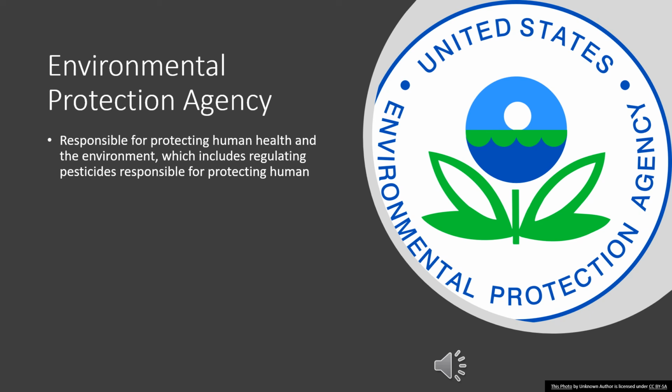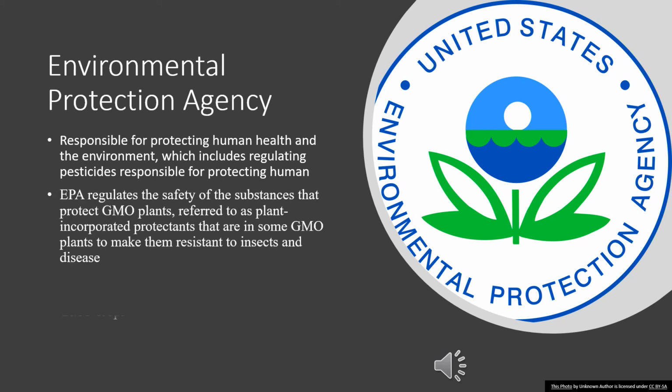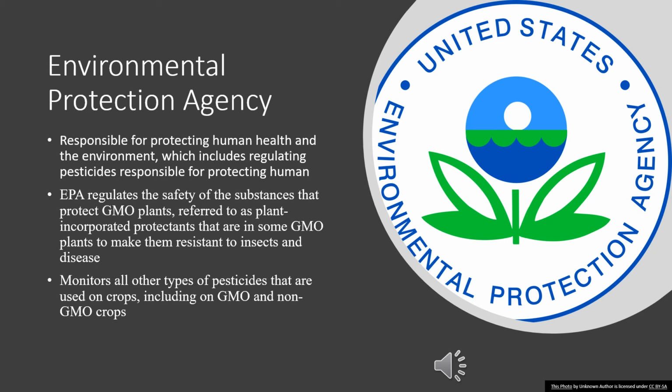It's not just the FDA that is involved in the creation and regulation of genetically modified organisms. The Environmental Protection Agency also has a say in these. What the EPA does is regulate the safety of the substances that protect GMO plants, referred to as PIPs, or Plant Incorporated Protectants. These are in some GMO plants to make them resistant to insects and disease. The EPA monitors all other types of pesticides that are used on crops, including GMO and non-GMO crops.